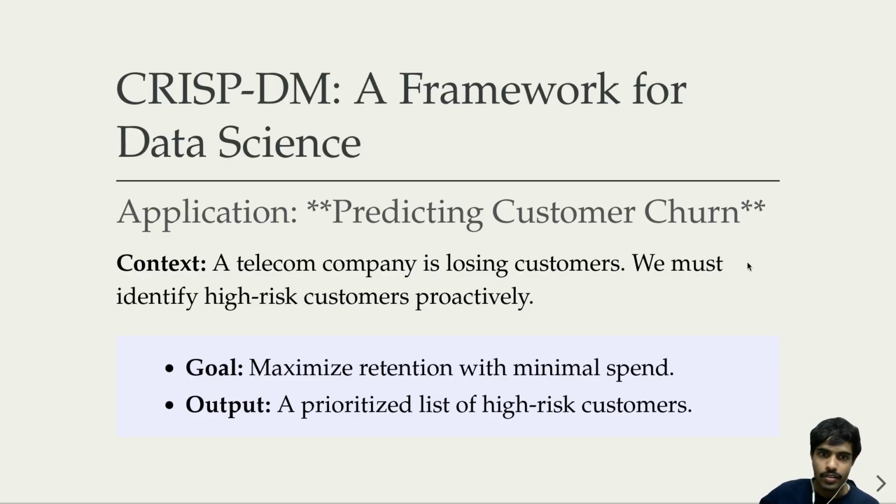We are losing customers. This is the number one complaint in the telecom industry. It's expensive, and it's a problem data scientists are hired to fix. But you can't just open a book and start coding. You need a roadmap. So today we will discuss how we can work on this roadmap, which is the CRISP-DM framework. We'll go from a vague business problem to a deployed machine learning model that saves millions.